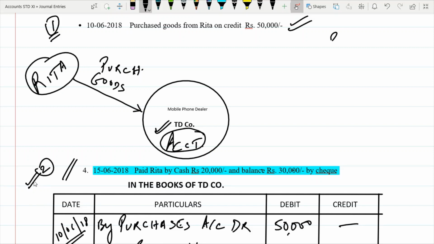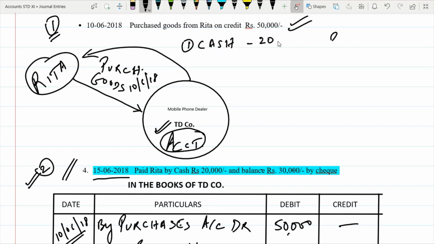Now this part of the transaction takes place on 15th of June 2018. See, we have purchased goods on which date here? We have purchased goods on 10/6/18. Now, the second part of the transaction is saying that we have paid Rita. How have we paid Rita? We have paid Rita in cash, 20,000, and we have paid her by check, 30,000, which makes this 50,000.